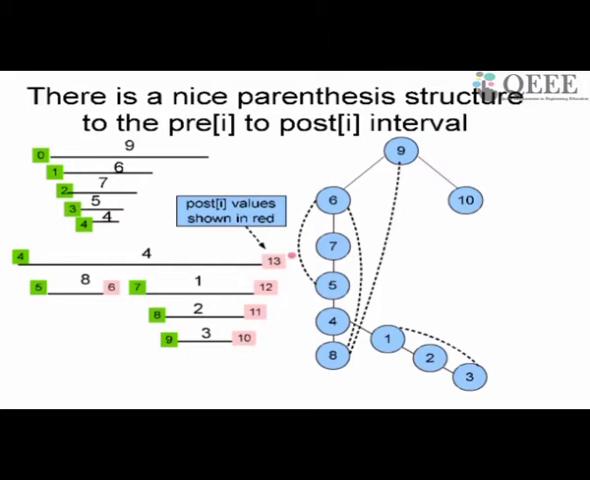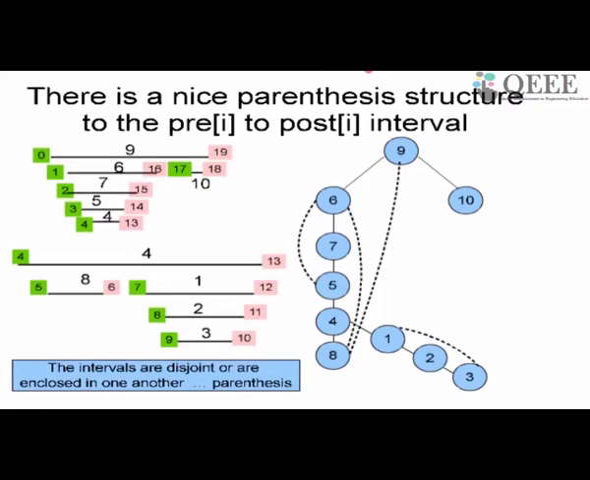So the post values I am showing in red and the entry values in green. So when I go into 2 it becomes 11, when I exit 1 it becomes 12, then I come to 4, I exit 4 it becomes 13, then I exit 5 it becomes 14, 15, 16, 17, 18, 19 and then come out. So that is how the parenthesis structure looks. So you can see basically that the interval for 9 will contain the interval for 6 and will contain the interval for 10. So the pre-post intervals are very nicely structured. That's what I noticed first.